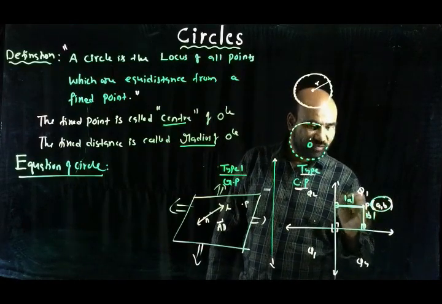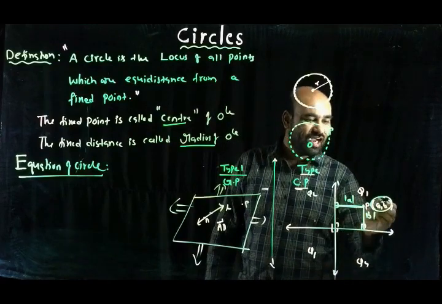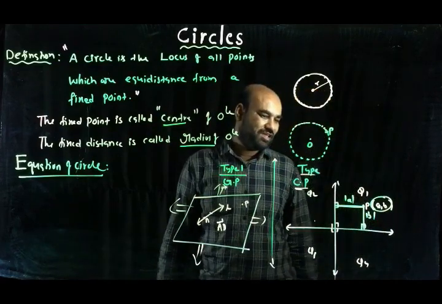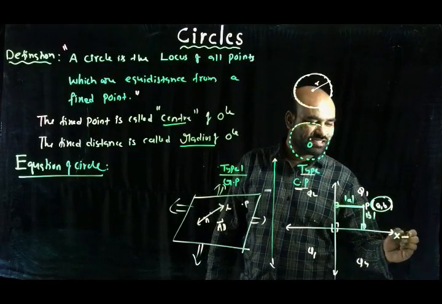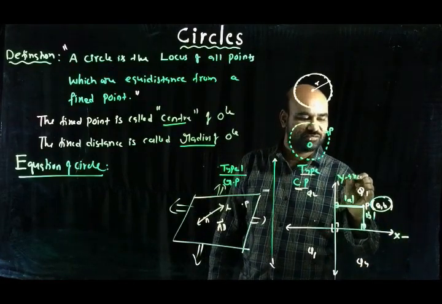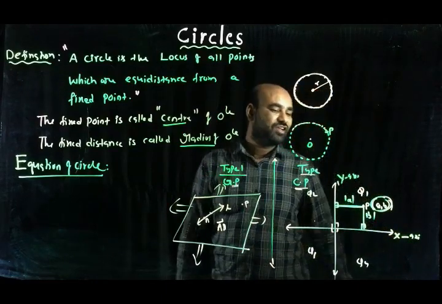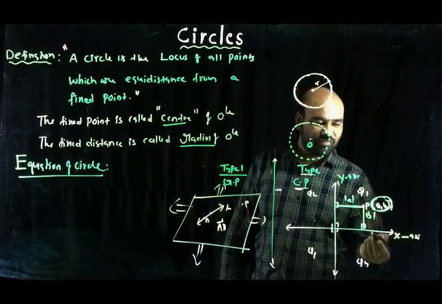Now you can say from this diagram that the point P is A units from the vertical line and B units from the horizontal line. Generally, the horizontal line is named the x-axis and the vertical line is named the y-axis. So this point is A units from the y-axis and B units from the x-axis.